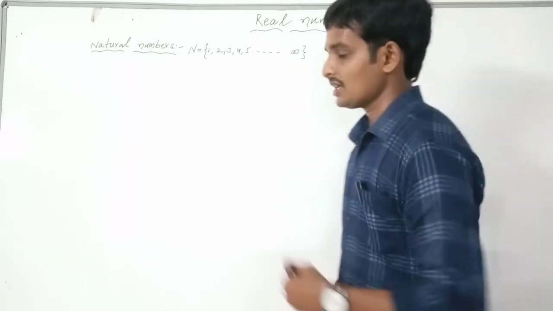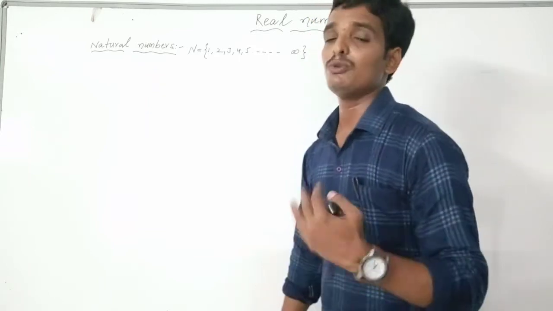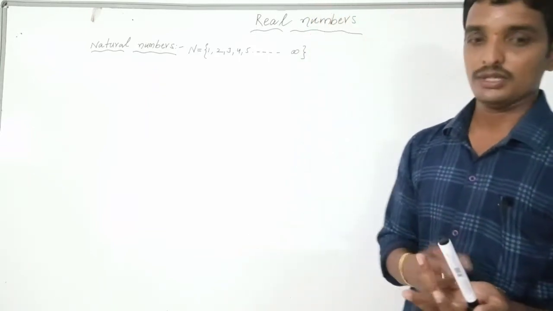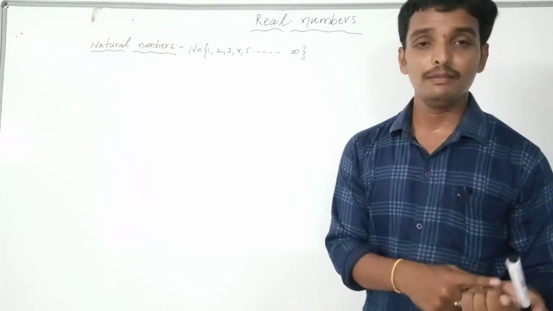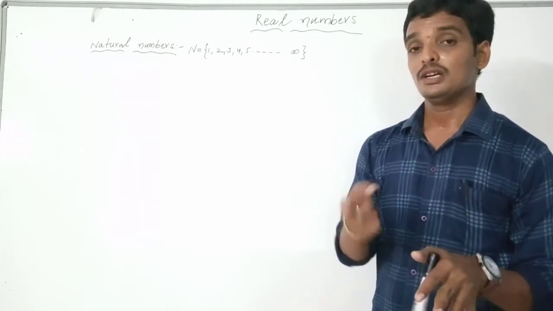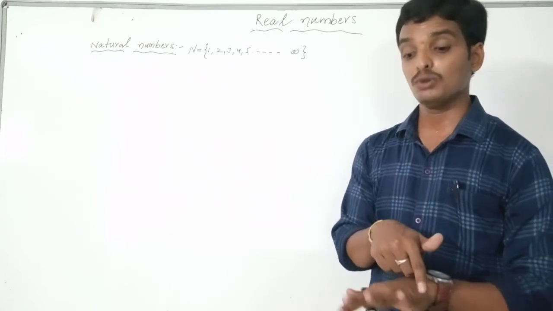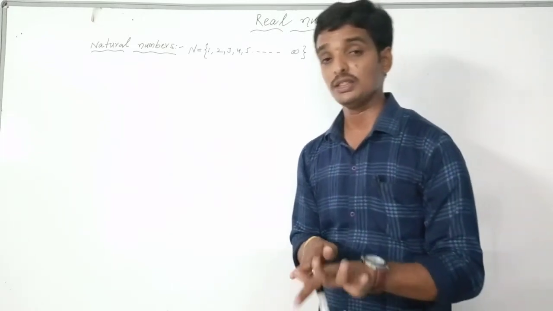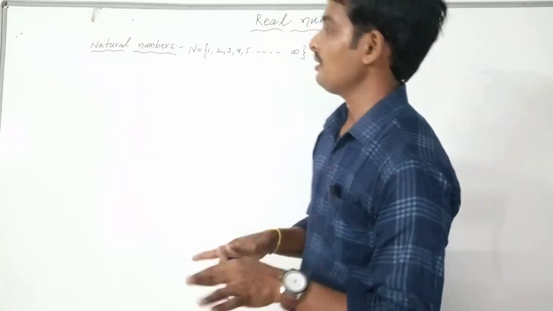From this natural numbers topic we have to learn some more things: even numbers, odd numbers, prime numbers, composite numbers. Under prime numbers we have some more, twin primes and co-primes. You have to learn these 6 topics. I am expecting that you know these 6 topics very well.